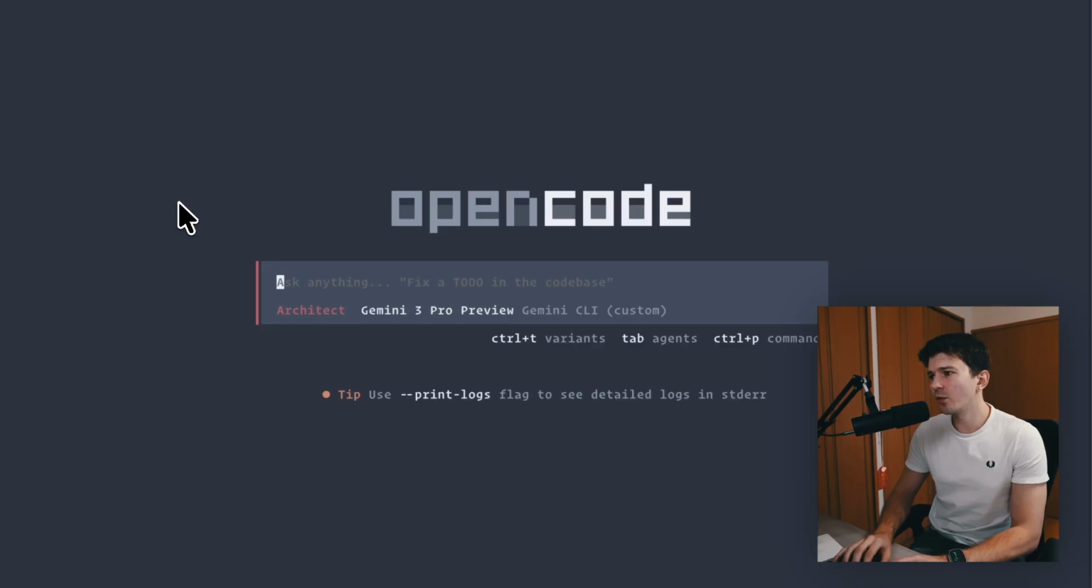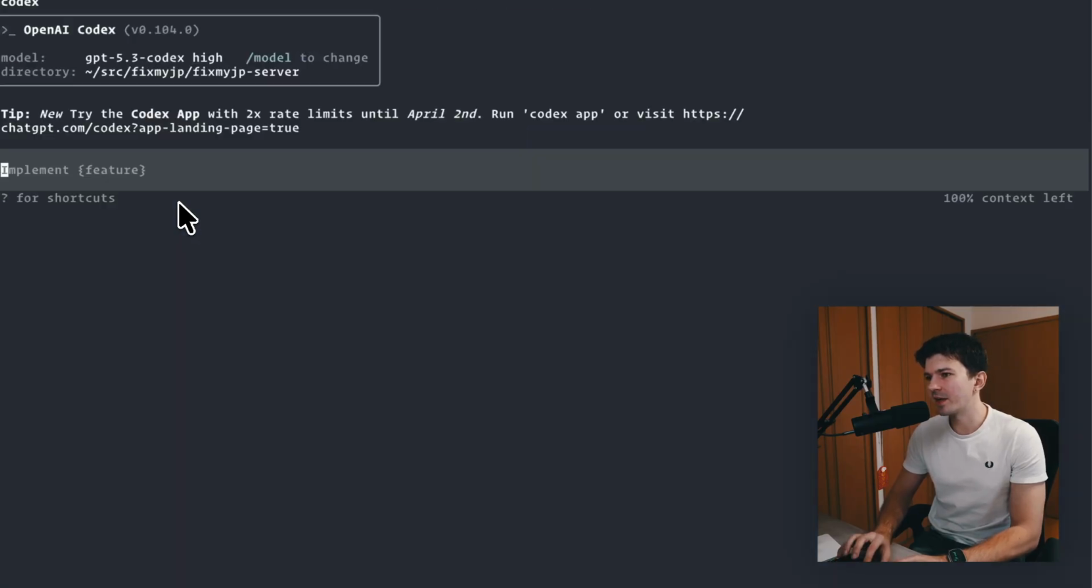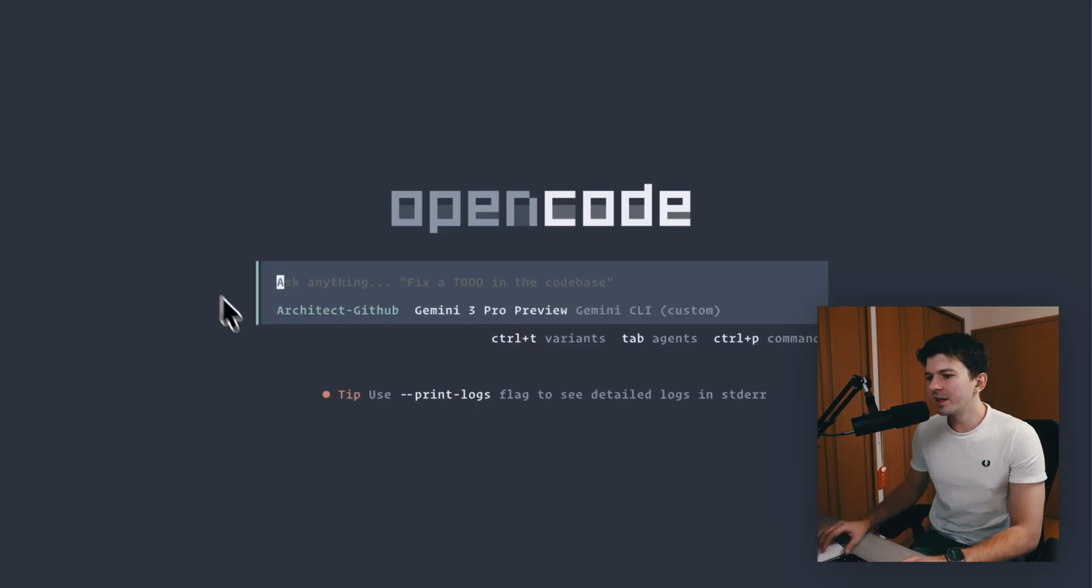It doesn't matter if I'm using Open Code or Codex or Gemini. I have all of them open here, right? So we have Open Code here, we have Codex here, we have Gemini. In Open Code, I already created a new persona.